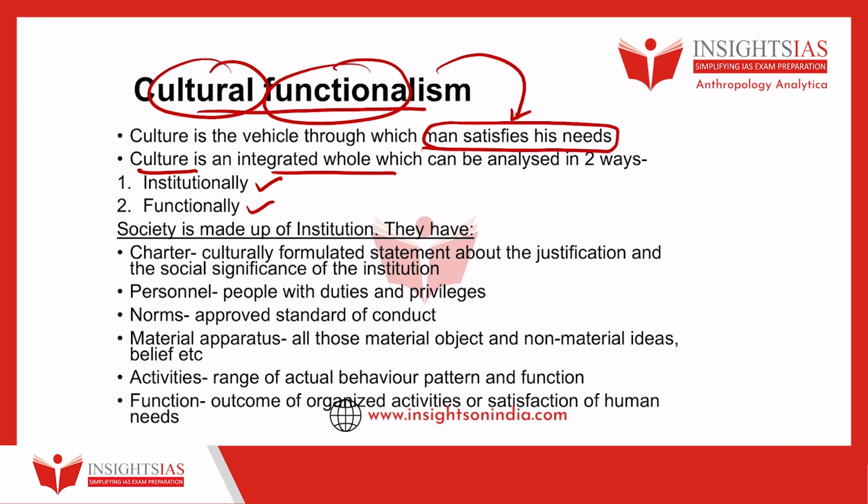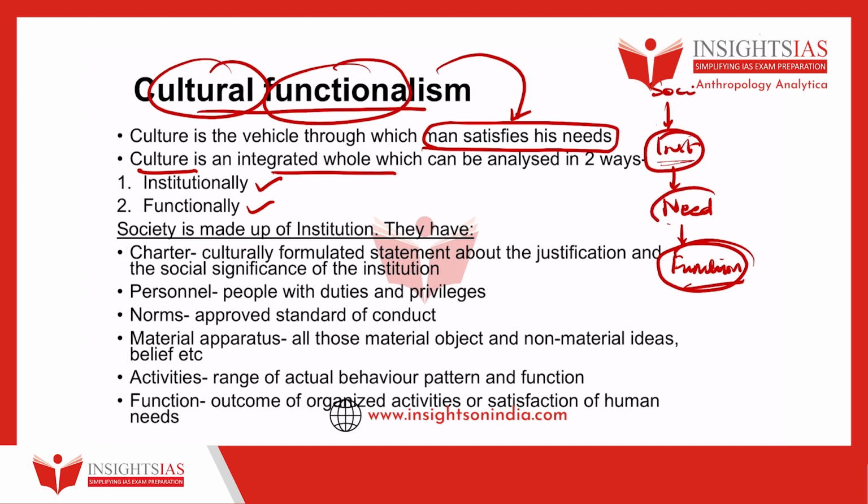So society or culture is made up of institutions, and these institutions fulfill human needs. While fulfilling these human needs, they have functions. So as long as these institutions are fulfilling needs, they have function. So that is what we have already understood in our introduction. So that has to be elaborated over here.